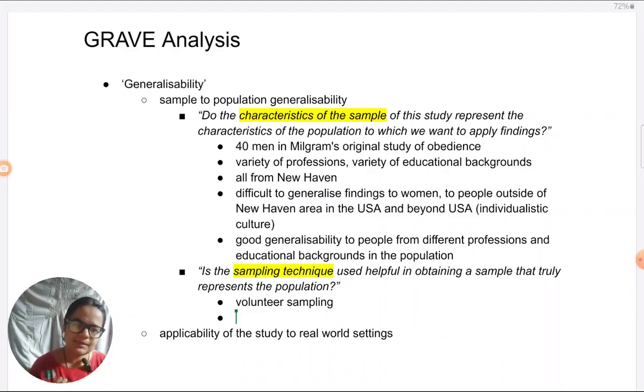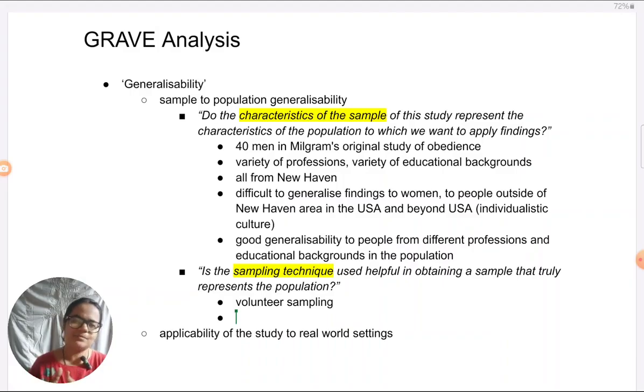Now, if they have something to do with obedience and they are participating unintentionally, what findings do we get from them? They are highly obedient, which could be a result of their past experiences, because they have been fearful or respectful of authority figures, so they were very obedient. The rest of the people in the population who did not participate in this study, perhaps they don't have that sort of respect or fear for authority figures. So if we were to get some of them into this study, we would not have seen the high levels of obedience which we have seen in this study.